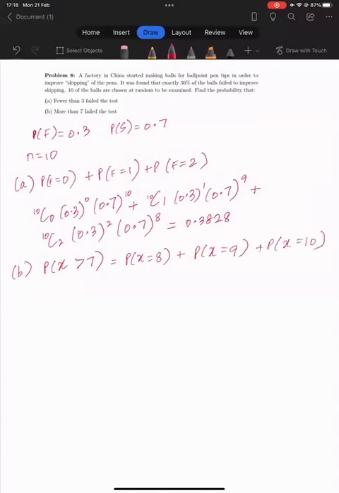So again, using binomial, we know that 10 choose 8, probability of failure 0.3 raised to the power 8, and then 0.7 raised to the power 2. This is the probability that out of the 10, 8 failed. Then again, we do the same thing for 9.